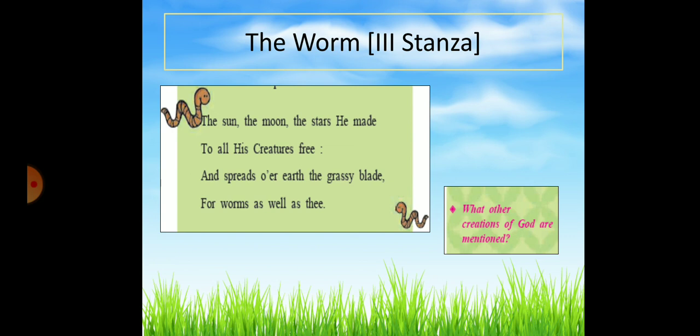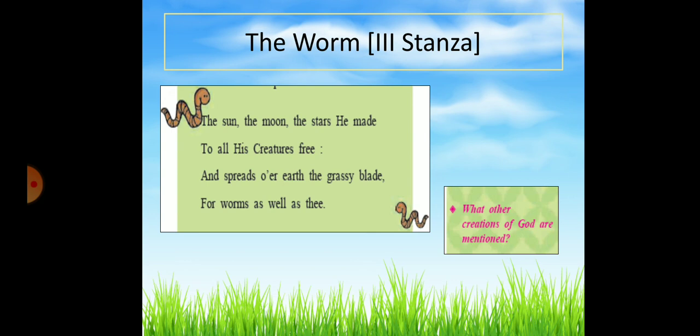It is as much for the worms as much as ours. So let the worm also move freely on the grass the way you move freely on it. Here the archaic word thee means you, and the first two lines are an inversion. We'll discuss the figure of speech in a PDF file later.